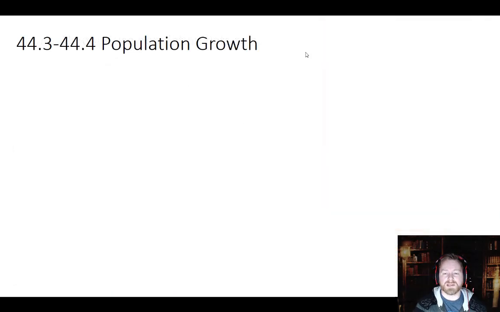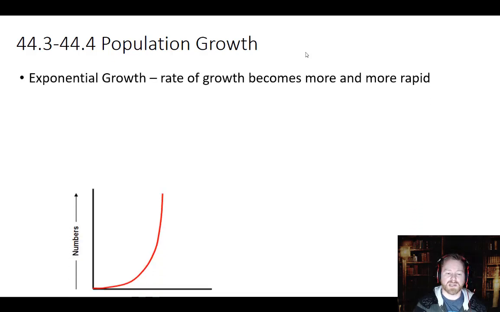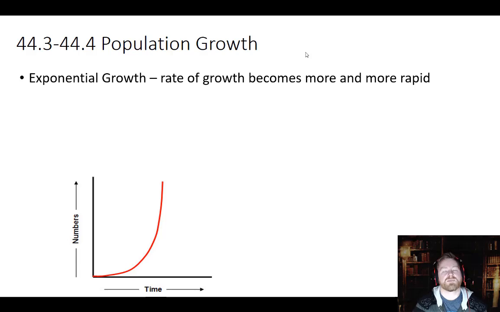So when we look at populations, we want to look at generally how is the population growing? Is it going up? Is it going down? And what's the state of it as it does so? So there's a couple of terms we're going to put with this. First is exponential growth, which most of us know from math classes. The rate of growth becomes more and more rapid, and essentially it goes from an almost horizontal line to a vertical line pretty quickly. A good way to think of this is every time the number doubles.